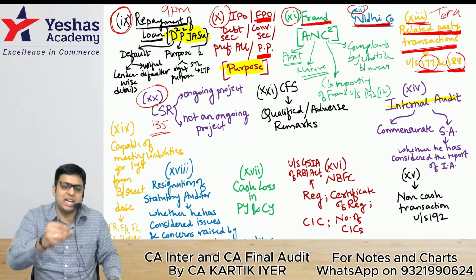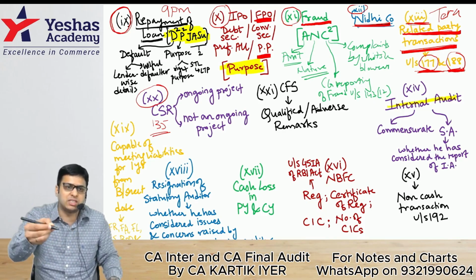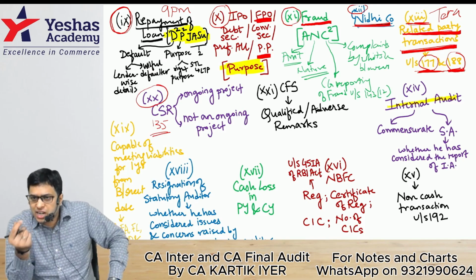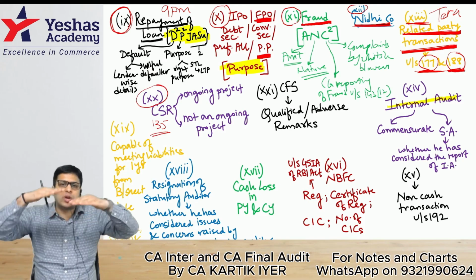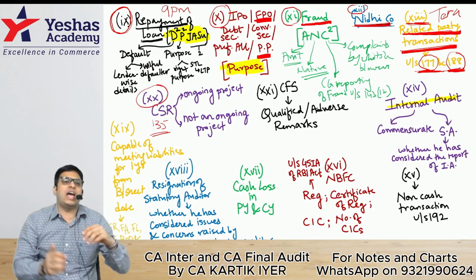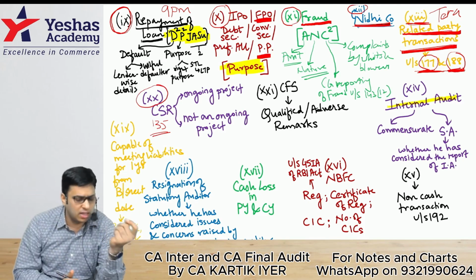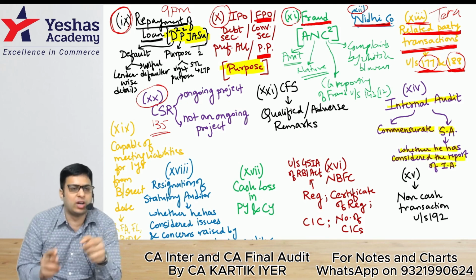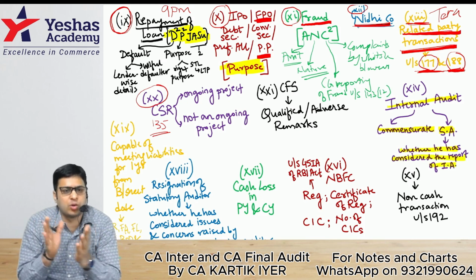If the company has an internal auditor, the statutory auditor will mention in the CARO report whether the internal auditor is commensurate with the size of the company. He will also mention whether he has considered the report of the internal auditor, whether he has gone through the report of the internal auditor.